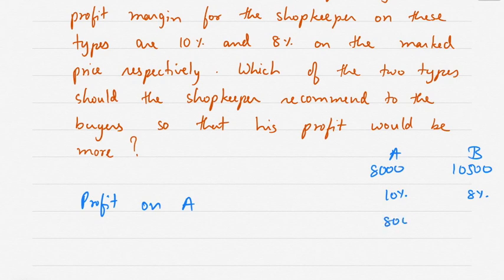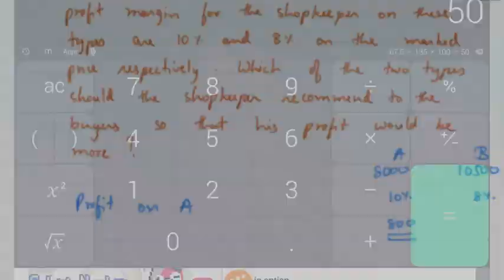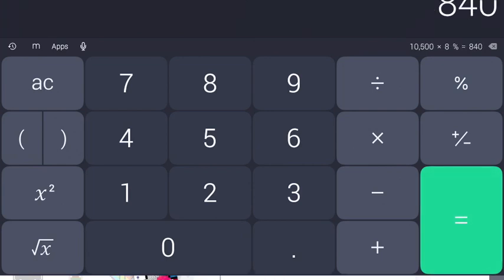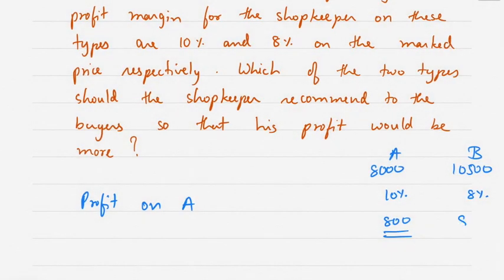Okay, so 8,000 into 10% comes to 800. So profit is 800 on one refrigerator, and 10,500 into 8% comes to 840. So which one is more? 840 is more. So for the shopkeeper, B type of refrigerator gives more profit. So he will recommend B type of refrigerator so that he makes more profit. Correct?